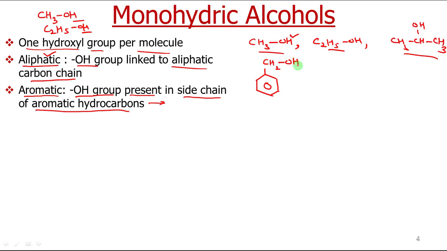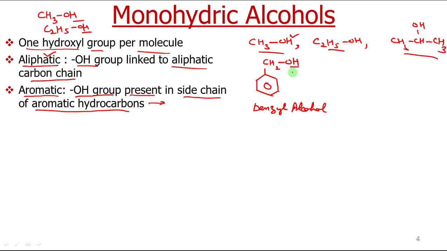This is an aromatic alcohol in which the OH group is present on the side chain of an aromatic compound. Its common name is benzyl alcohol, or we can also call it phenyl methanol. We will discuss the nomenclature of these alcohols in our next lecture. Here we are just talking about the classification.